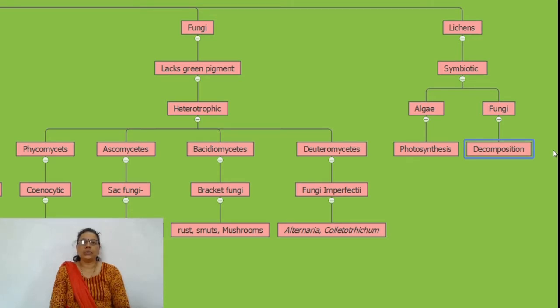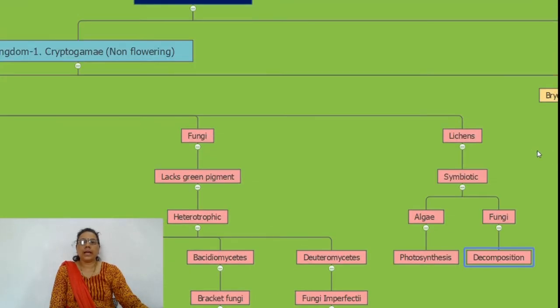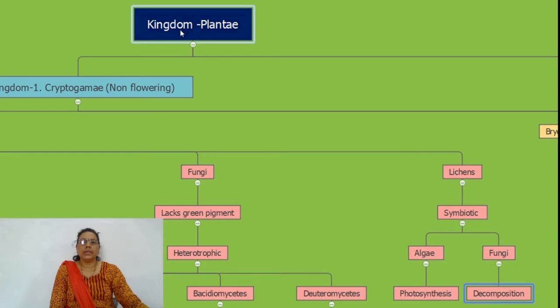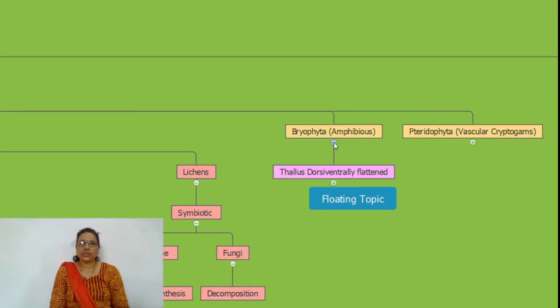They may be present on the trunks of trees, and they have a thalloid, dorsiventrally flattened body. After that, we are dealing with the Bryophyta, the second division of the subkingdom. These plants grow in shady, moist places, and they require external water for fertilization.